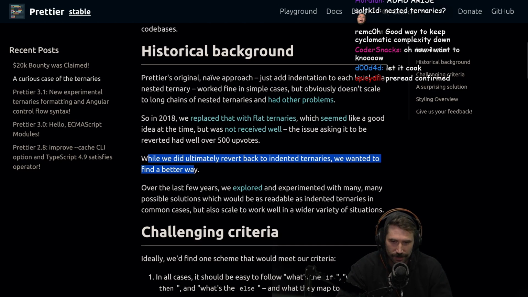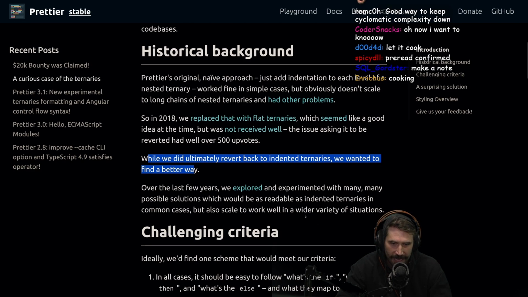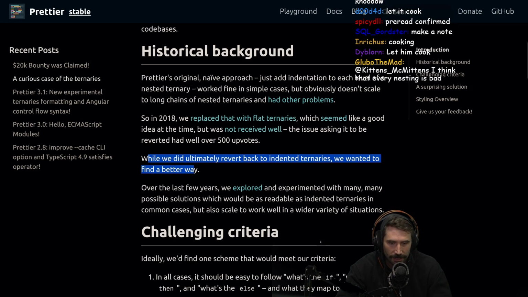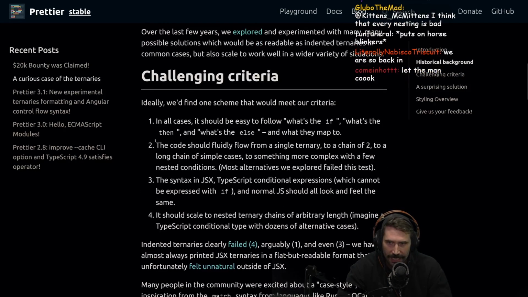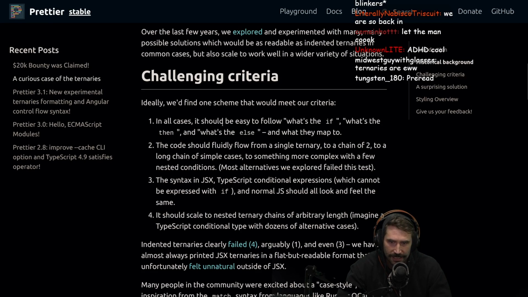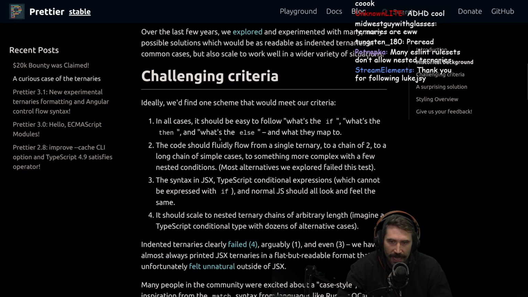Over the last few years, we've explored and experimented with many possible solutions which would be as readable as indented ternaries in common cases, but would scale well in a wider variety of situations. Okay, challenging criteria. Ideally, we find one schema that would meet our criteria. In all cases, it should be easy to follow. What's the if? What's the then? And then what's the else that they map to? Okay, this is good criteria.